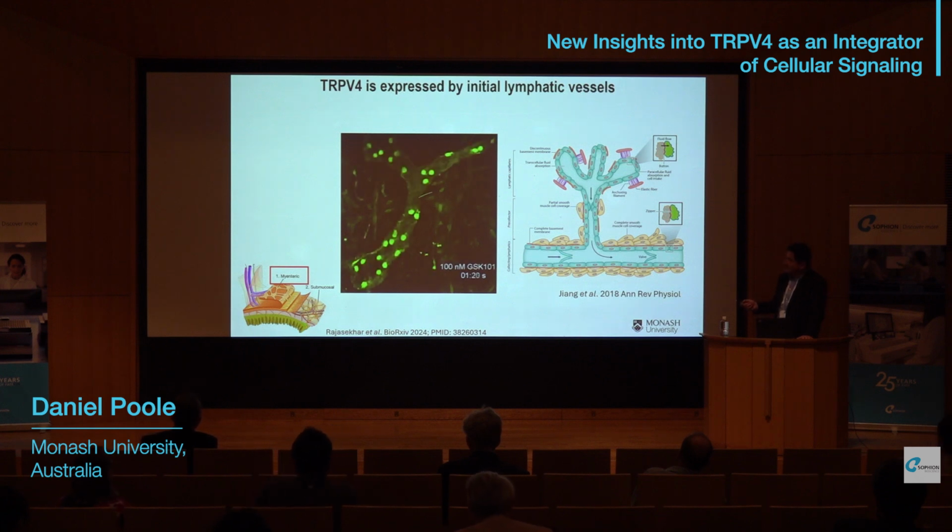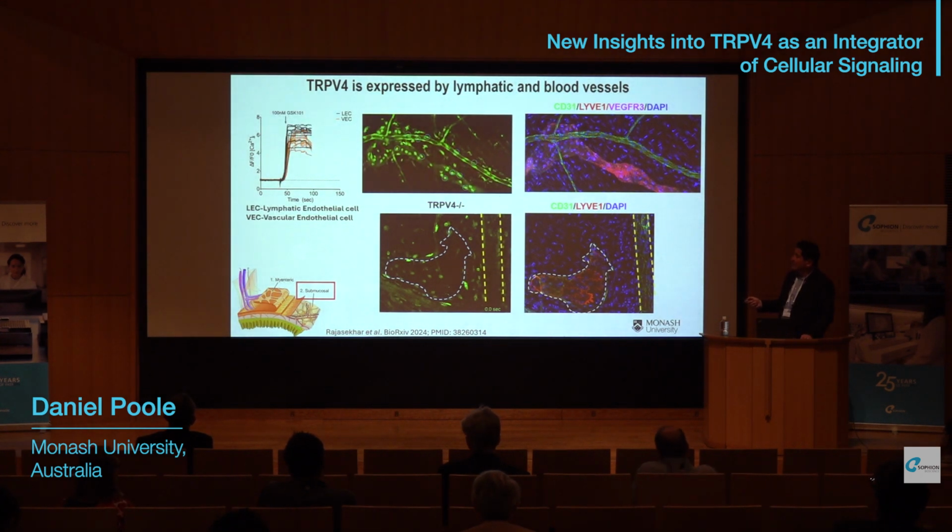This is calcium imaging shown here within a whole mount preparation of the gut wall, and we've shown this in the mouse colon, monkey, as well as human colon. So this is consistent across species. As you can see, in response to the synthetic agonist GSK101, there's a very marked increase in both cytosolic and nuclear calcium within these endothelial cells.